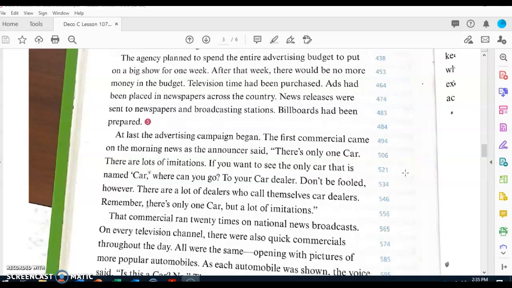Question number 5. How long was the advertising campaign going to last? The advertising campaign was going to last for 1 week.